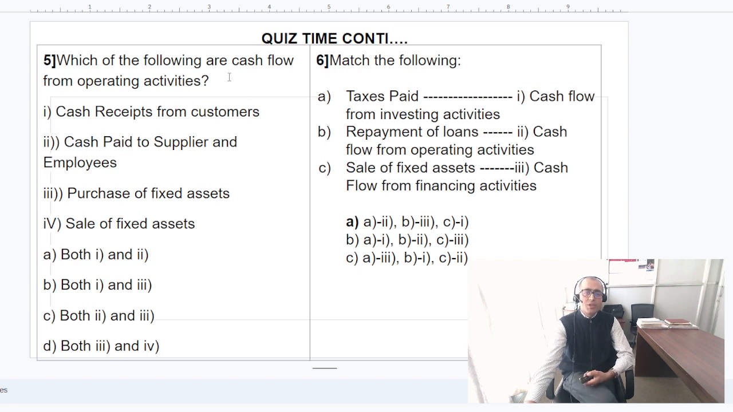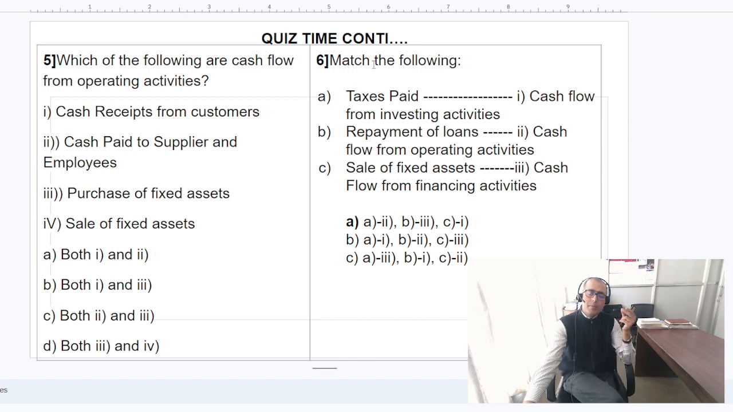Similarly, which of the following are cash flow from operating activities, like cash received from customers, cash paid to suppliers and employees. The third option is about purchase of fixed assets and sale of fixed assets. These two are investing, but the question is about operating activities. Then obviously B number 1 and that's A number 1 and 2 is the right option.